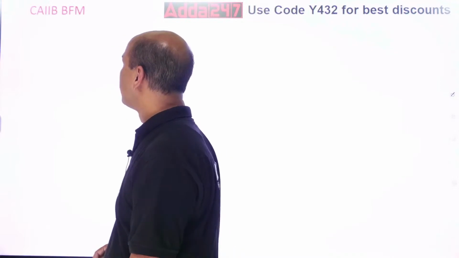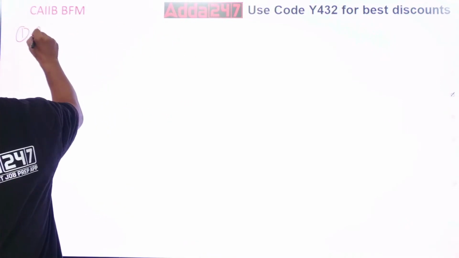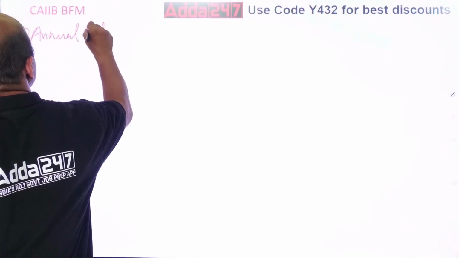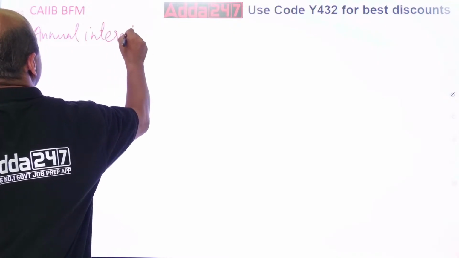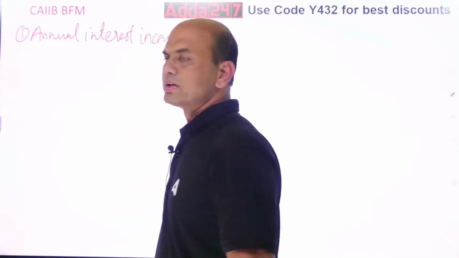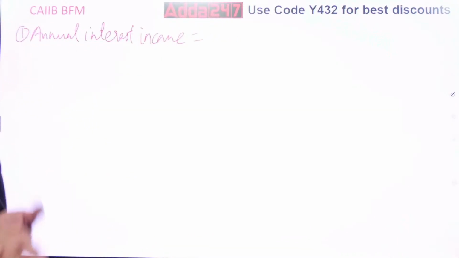First calculate this. What is the annual interest income over here? Look at the case. Pause the video, go back again. What is given? Commercial loan is of 50 crores and interest rate is 8%, right?